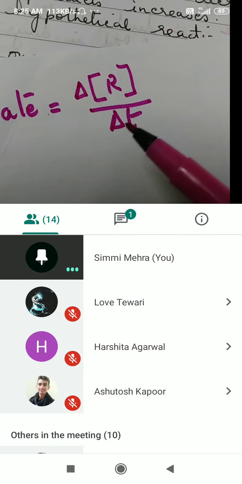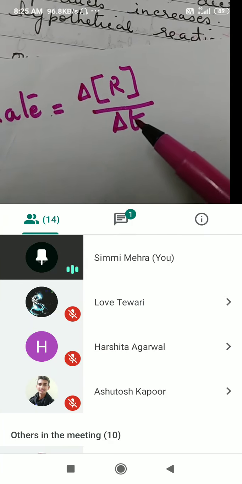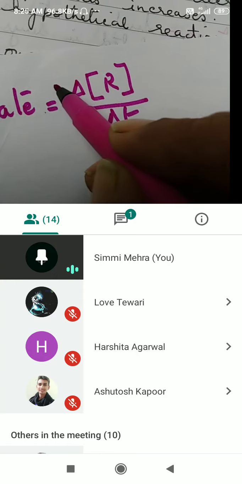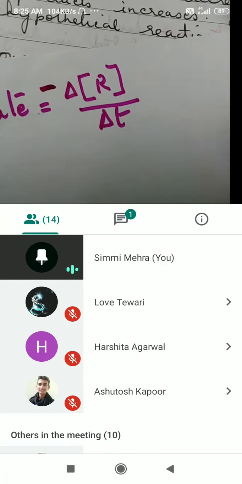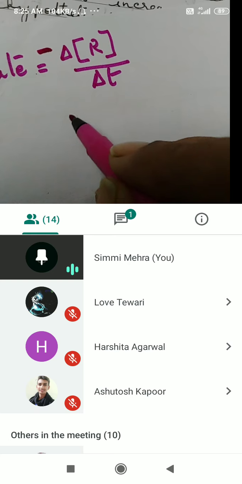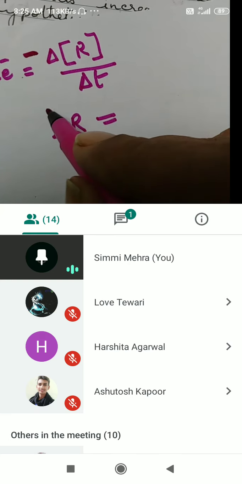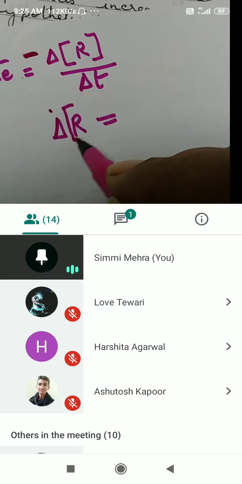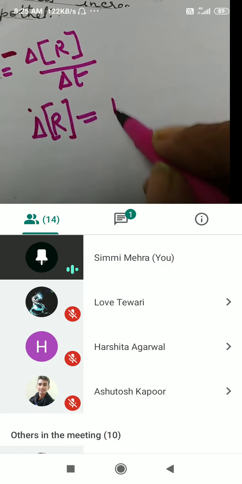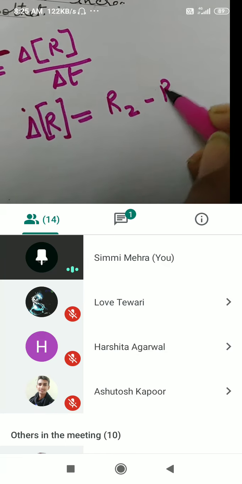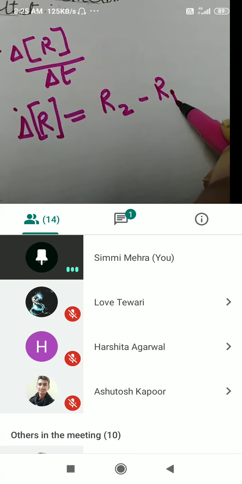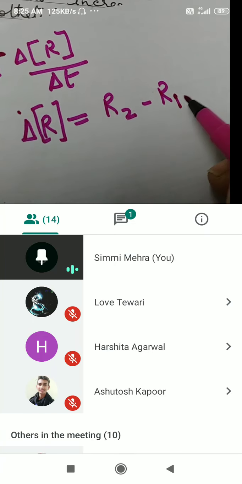Okay, but as we know, concentration of reactants will go on decreasing, so we will put a negative sign here, because delta R, the change in concentration of R, will be equal to R2 minus R1, or final minus initial.